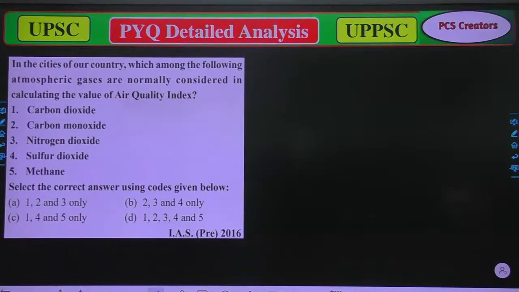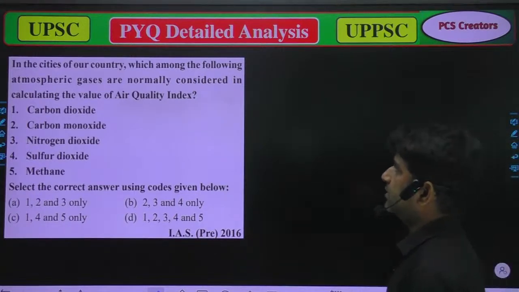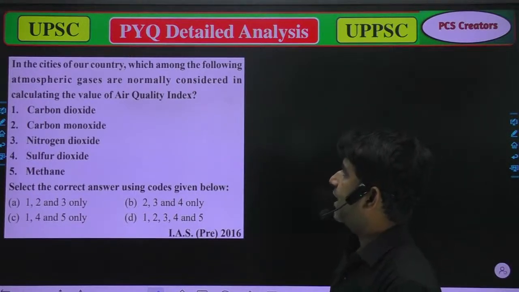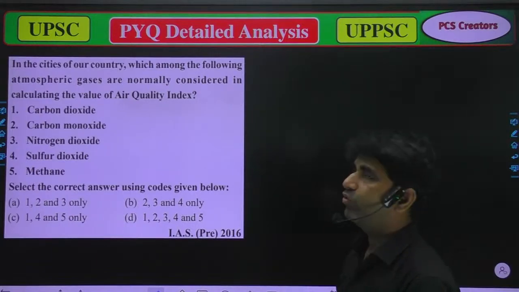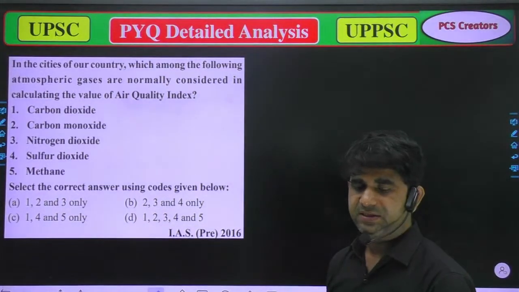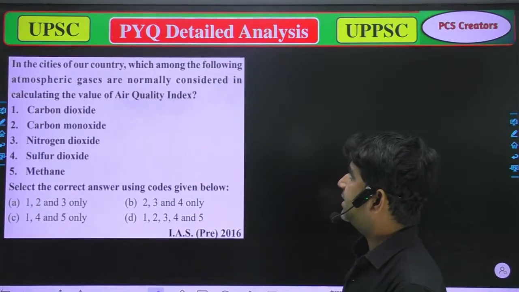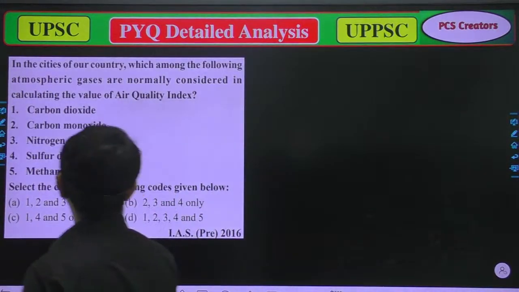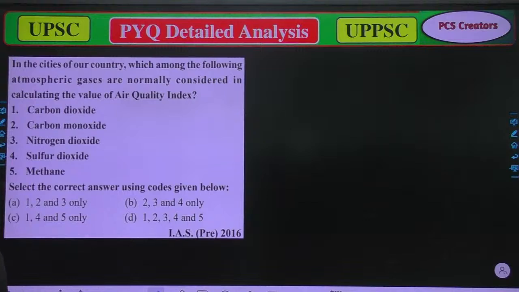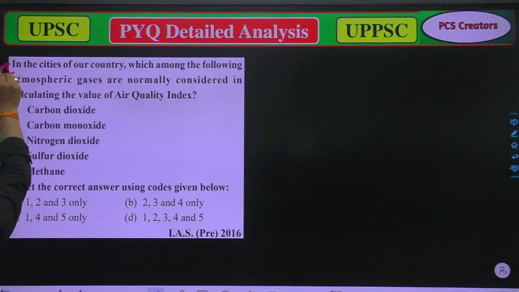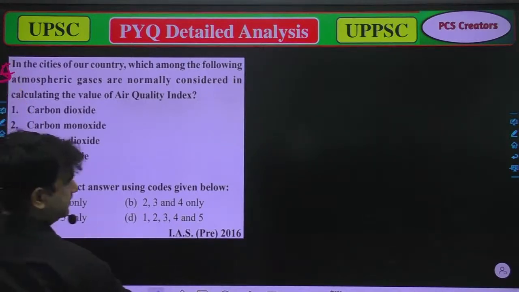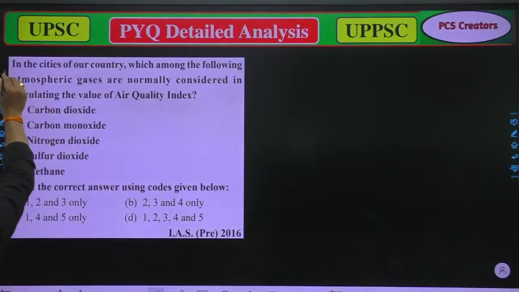Our next question is: in the cities of our country, which among the following atmospheric gases are normally considered in calculating the value of air quality index? That's question number 5. It is question number 5.